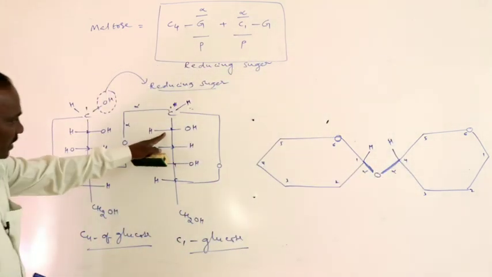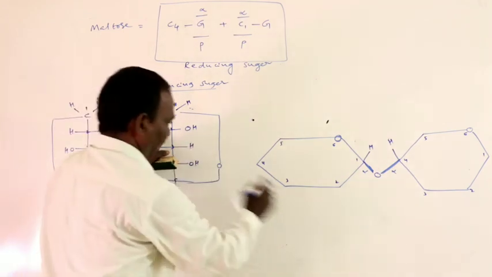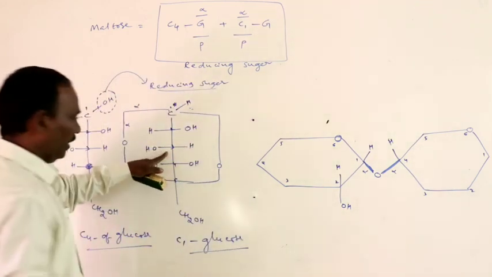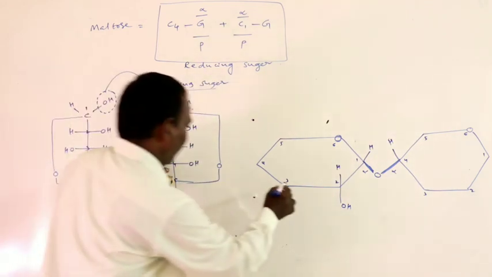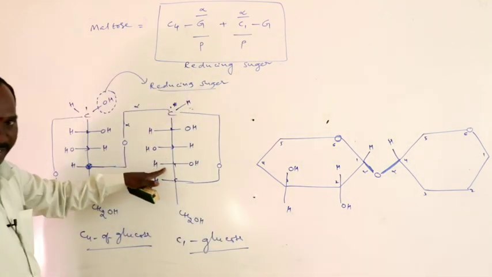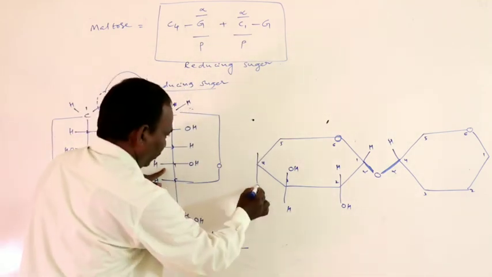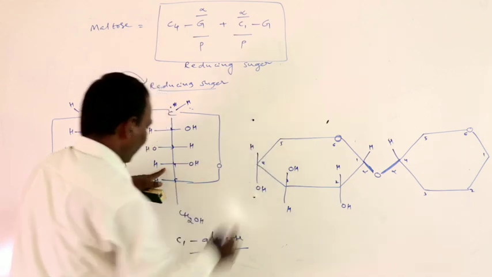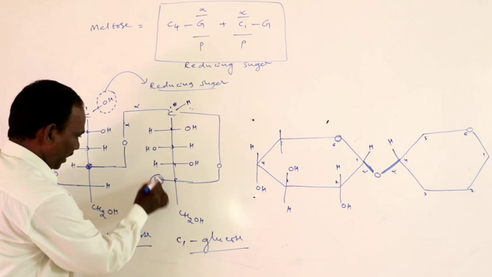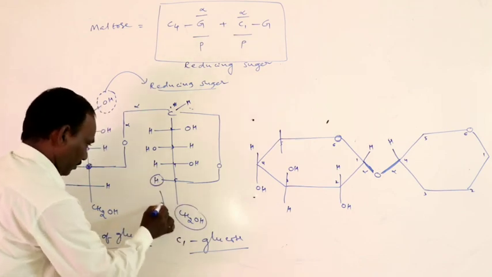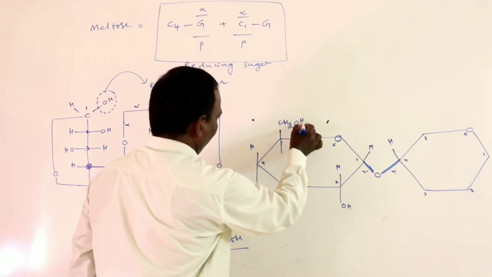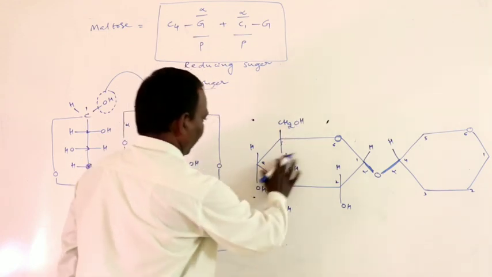Next, at the second carbon the OH group is on the right side, therefore below, with hydrogen above. At the third carbon the OH group is above and hydrogen below. At the fourth carbon the OH group is below and hydrogen above. Now at the fifth carbon, hydrogen and CH2OH are reverse to each other, therefore here it is CH2OH and hydrogen.